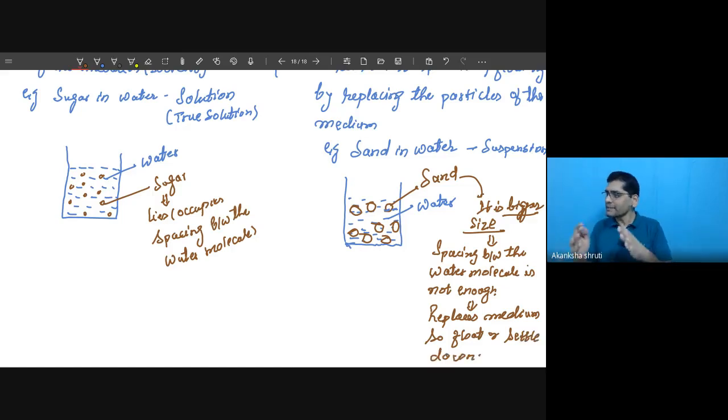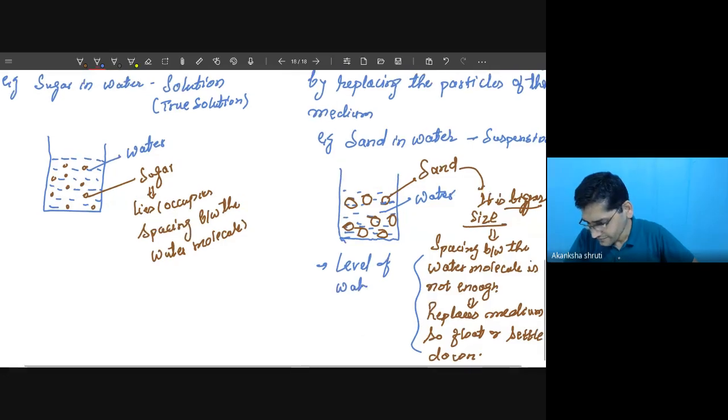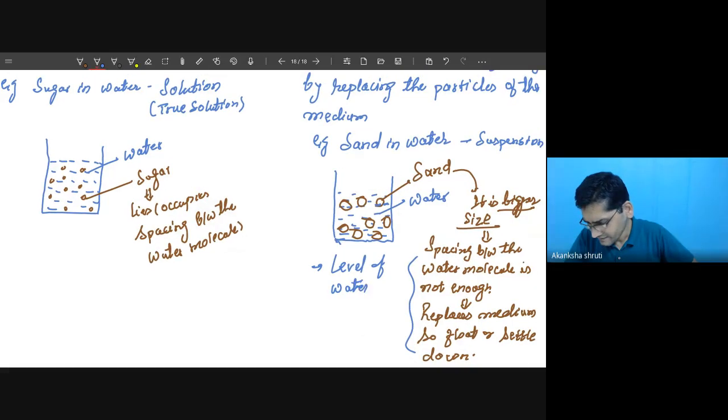So while it is replacing, means the size is a bit bigger, what will happen? The water level will increase in this case. So this is the cause. So this also indicates the level of water or medium increases.